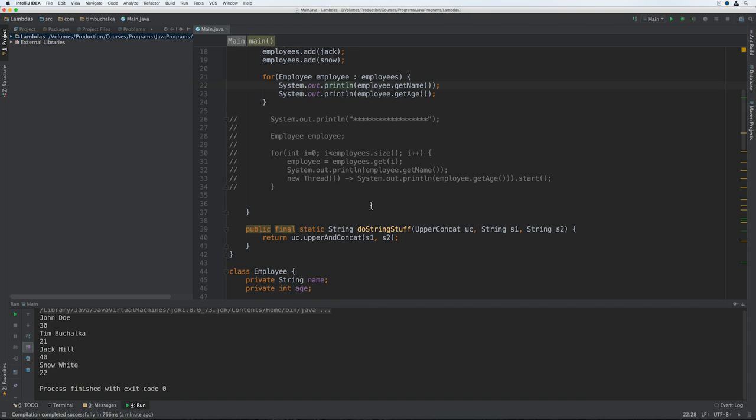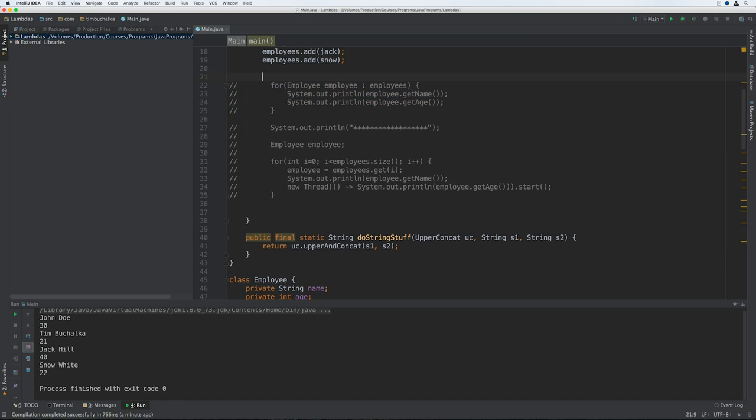So let's update the code that we've got on lines 21 to 24 to use a Lambda to print the names and ages. We're going to replace the for loop with the following. So I'm just going to comment that out actually. It'll be the easiest thing to show you this. So we're going to put employees.forEach. Then we're going to do employee,